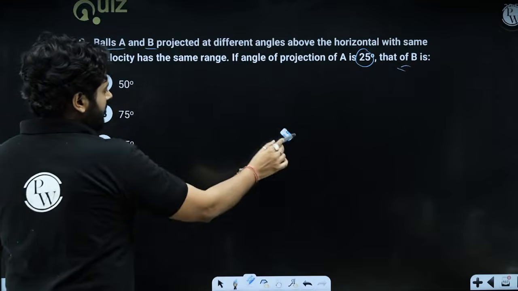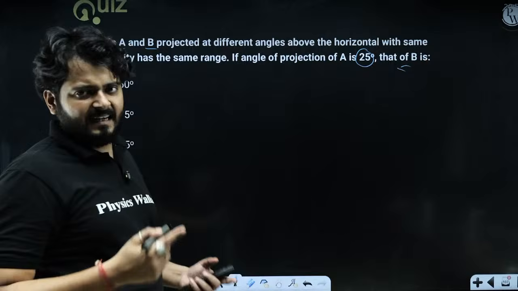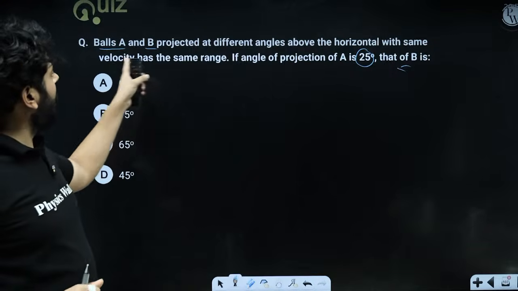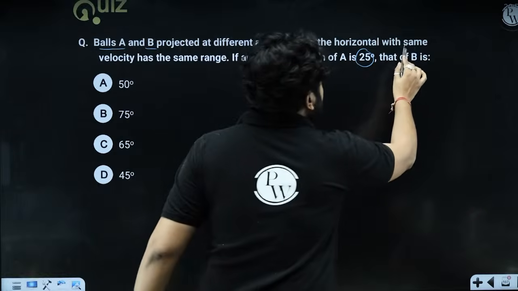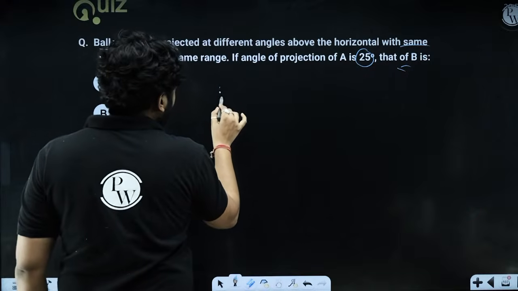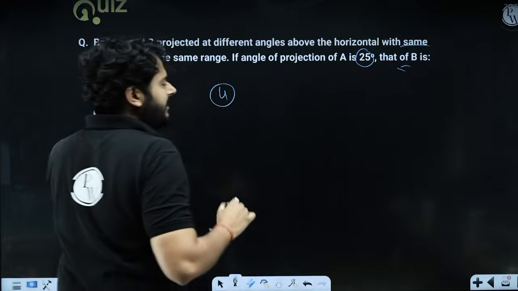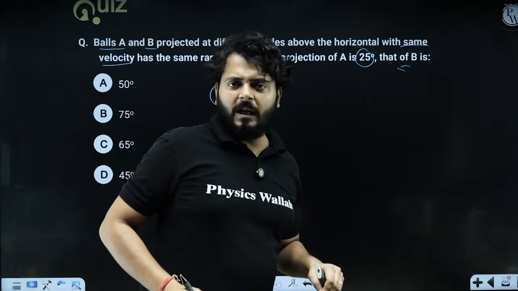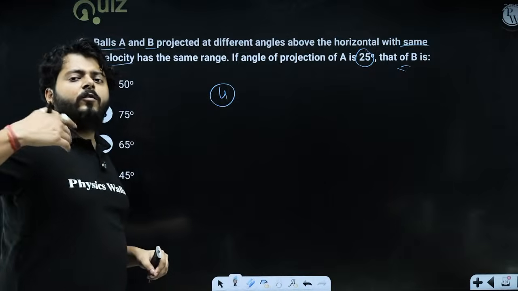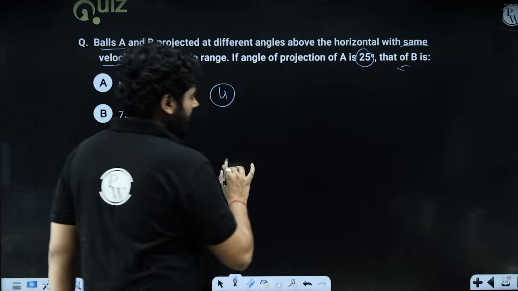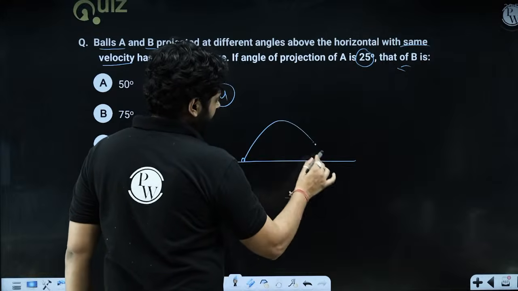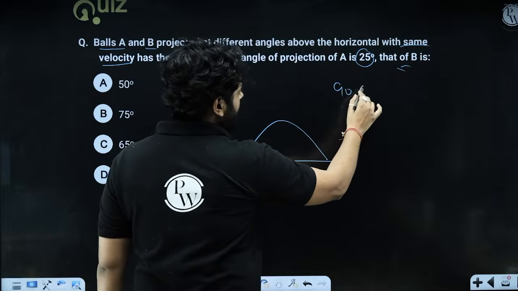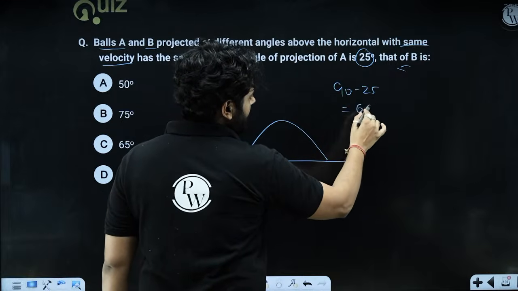I don't need to draw this because they have the exact same range, and they are launched with the same initial velocity. That is only possible when they are launched at complementary angles. When you launch one ball at an angle 25, you launch the other at 90 minus 25, which is how much? 65, right?